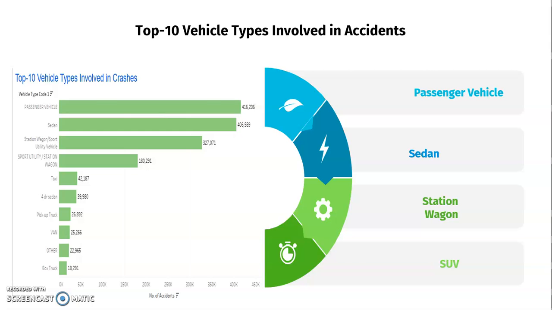Since it's a bigger car and New York is known to have smaller, narrower roads, I thought maybe the frequency of accidents by those bigger vehicles would be more, but surprisingly it was the passenger vehicle. That might also be because, since the roads are narrow, people go for smaller cars like sedans, which comes at number 2.